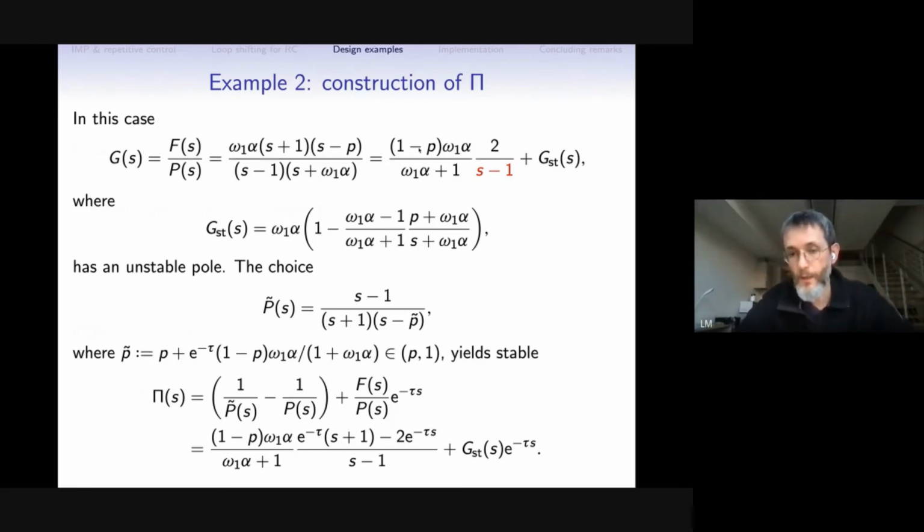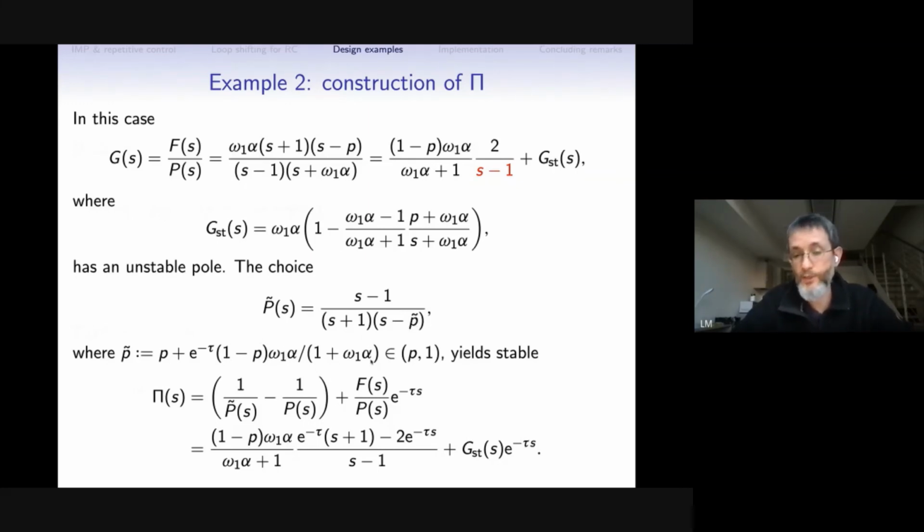And this part needs to be approximated. We need to design a new P tilde, for which the block pi will be stable. And it happens that in this case, P tilde will be almost the same as the original plant. The only difference is that we need to replace our original pole at p with another pole at p tilde.